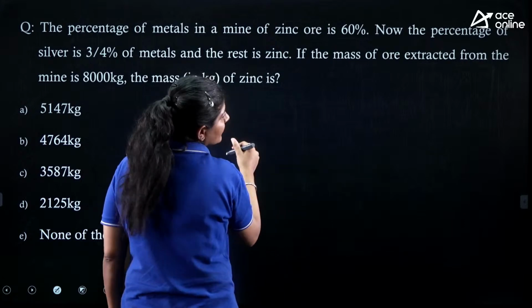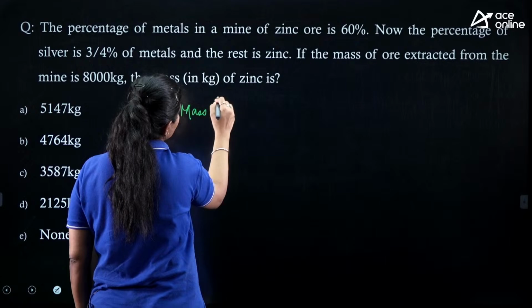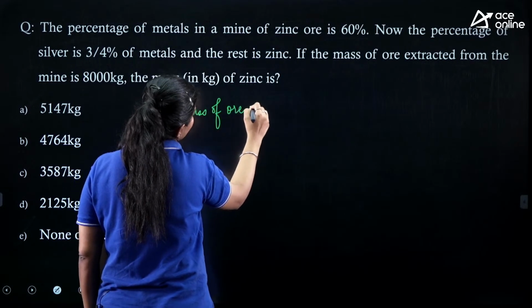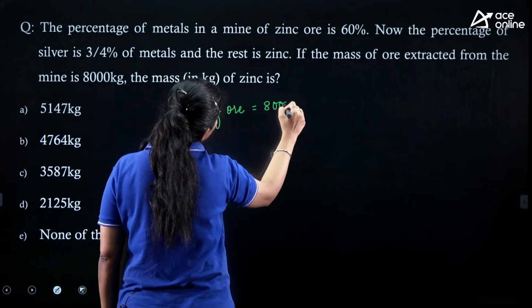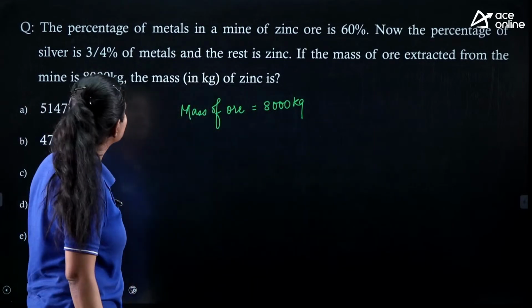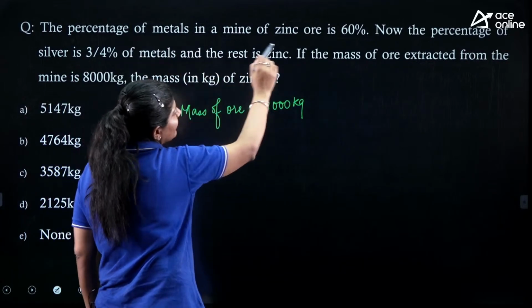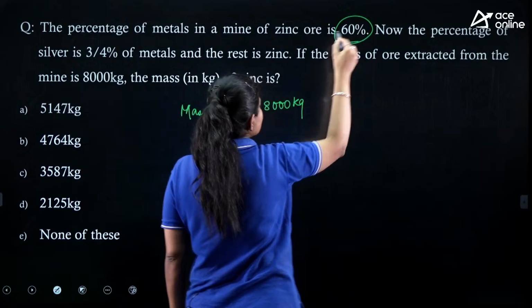Okay, so the question is saying that the mass of the ore which is extracted is nothing but 8,000 kgs. First, we just try to find out what is the mass of the metal. So, according to this, the percentage of metal in this ore is nothing but 60%.